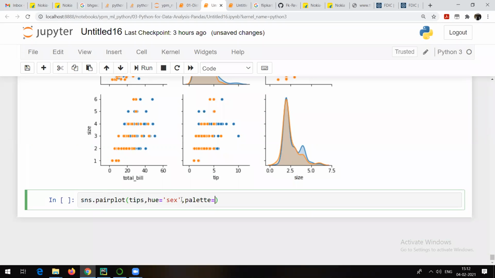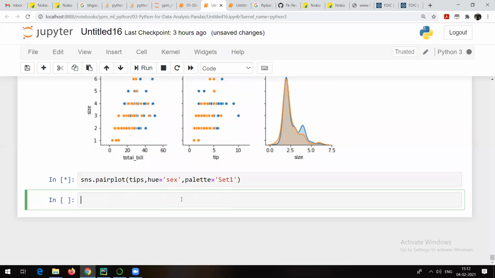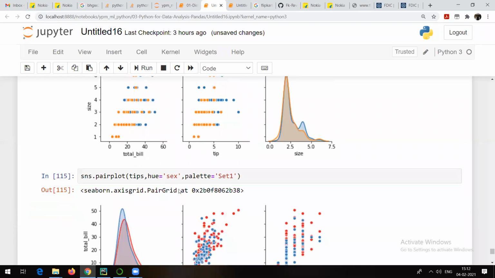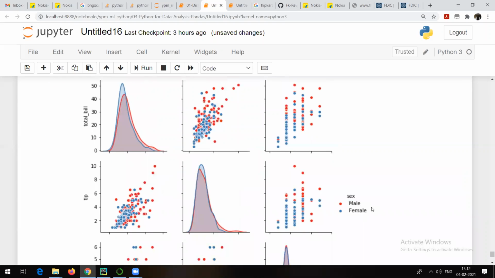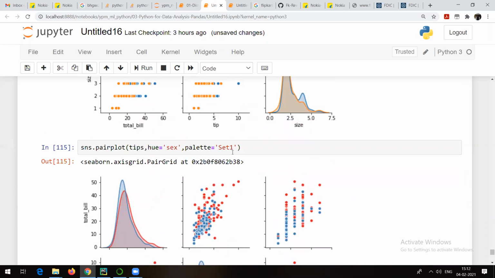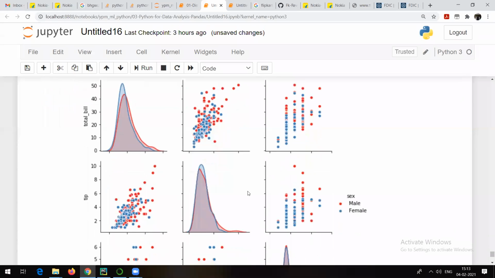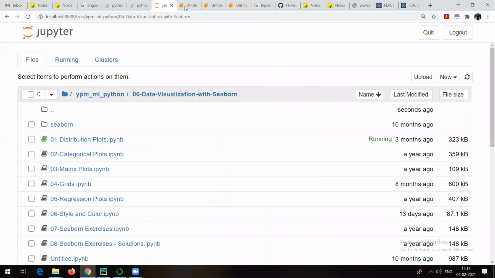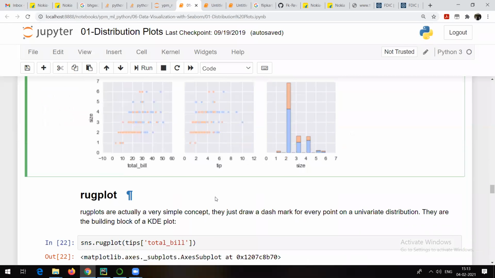So there is something called palette, and there are different types of palettes available. For example, let me check whether this Set1 works or not. Set1, if I go and check it, yeah. Now see this Set1. Now the colors are changed. There is something called Food Warm, and a number of them are available. So that is just a fancy thing, I think. Okay, so that was a palette.